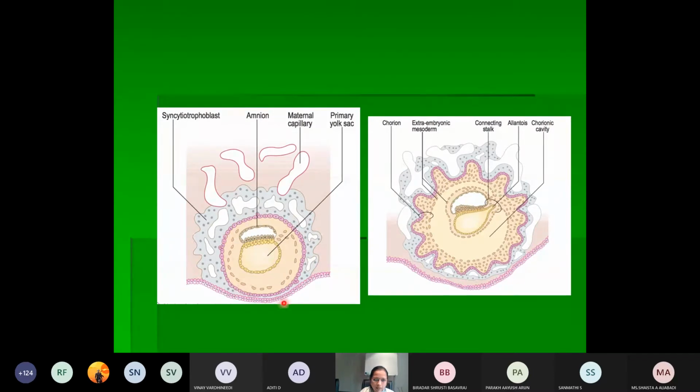This is the extraembryonic mesoderm that you are seeing. This is the trophoblast. This is the syncytial trophoblast. This is all the chorion, which is forming the chorionic villi, as you can see here. This is the extraembryonic coelom. So with the formation of the extraembryonic coelom, this part of the yolk sac will be reduced and pinched off. That yolk sac will be called the secondary yolk sac, and it will be lined by a new wave of cells which are mainly cuboidal. So this is the secondary yolk sac.